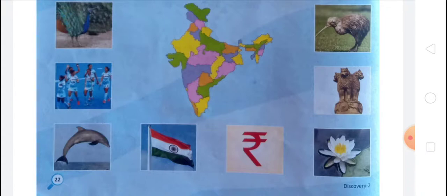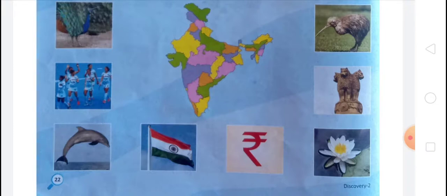Okay, and after that there is the national flag, so you have to match it from the Indian map. The national flag of India is a horizontal rectangular tricolor of India saffron, white, and India green, with the Ashoka Chakra, a 24-spoke wheel in navy blue, at its center.